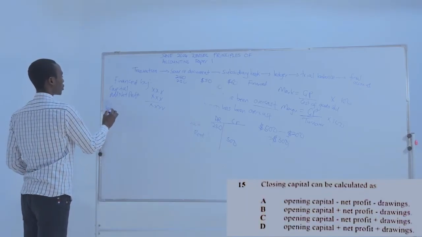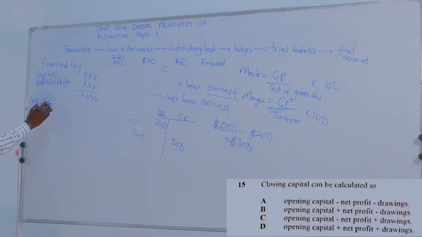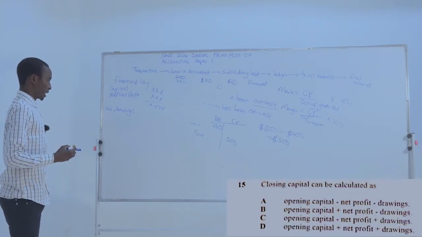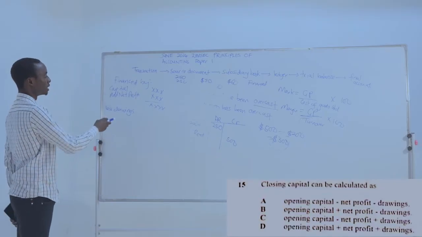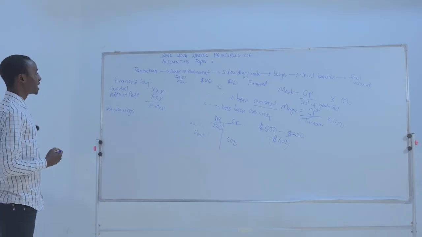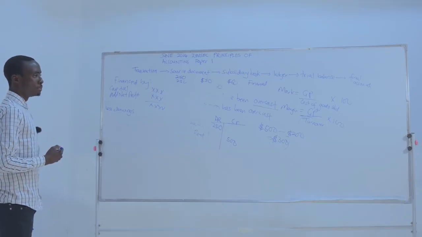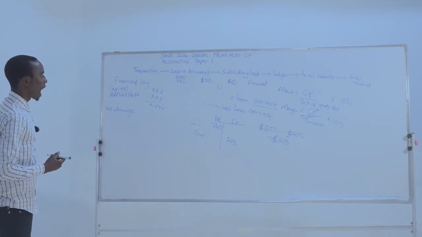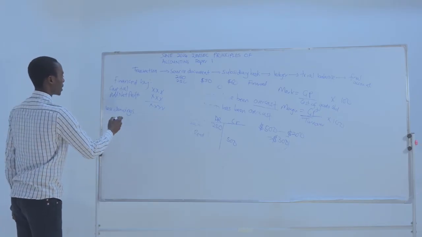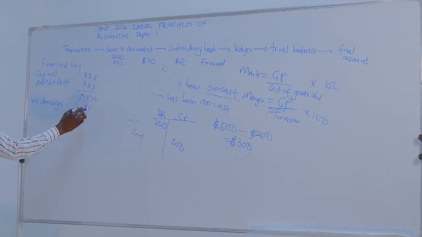Then we less drawings. These are goods or cash taken by the owner of the business for personal use, right? So we less drawings according to the business entity concept, which states that a business and its owner are two different things. That's why we less drawings here, right? Talesa my drawings.